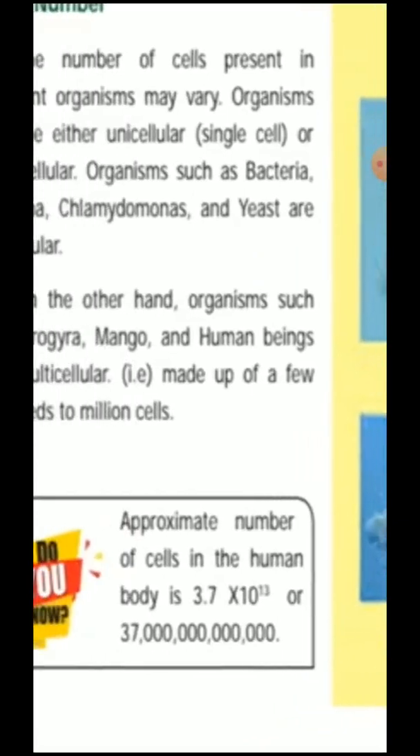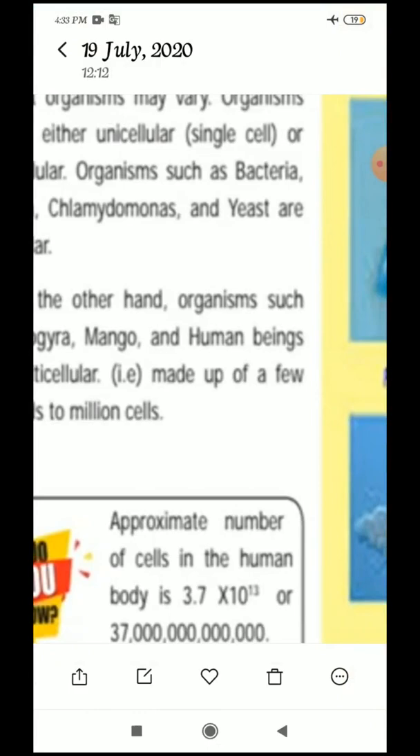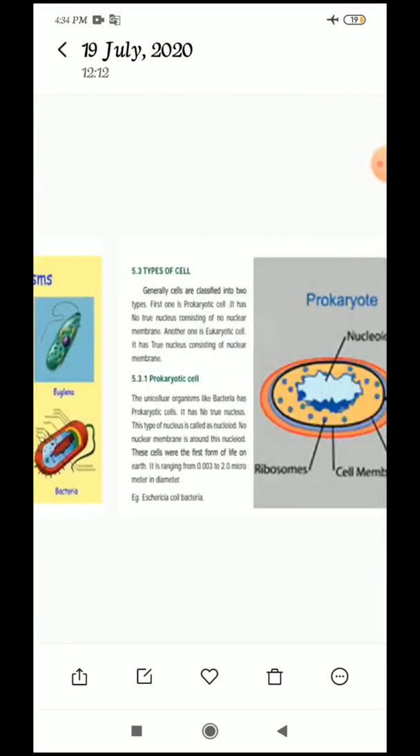Here see, the approximate number of cells in the human body is 3.7 into 10 to the power 13. Or we can write 37 and after that put 12 zeros. That is 3.7 into 10 to the power 13. Okay, this is the number of human body cells. Are you understood, children? This is the number.